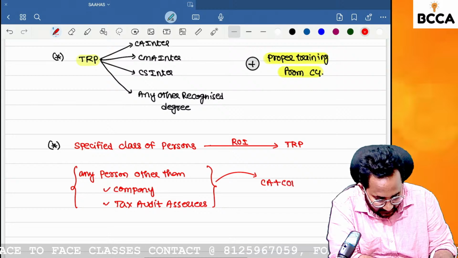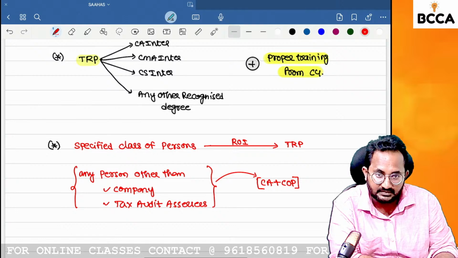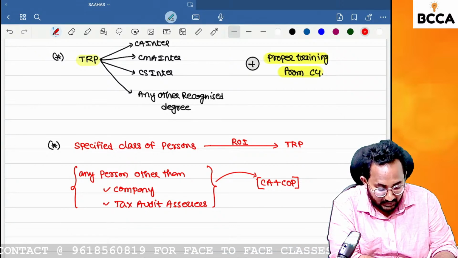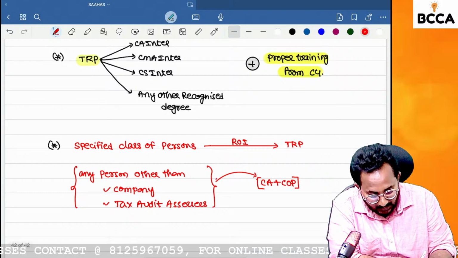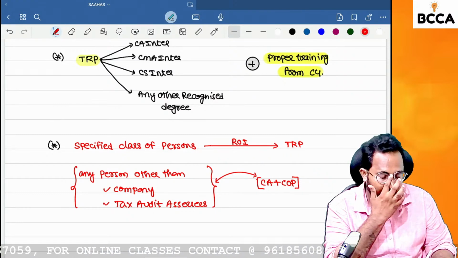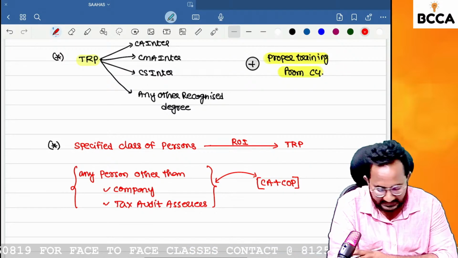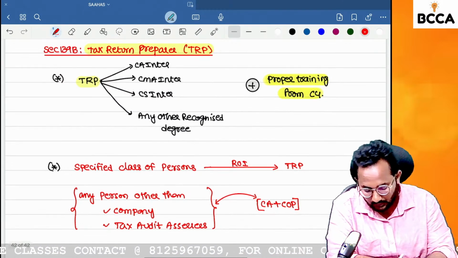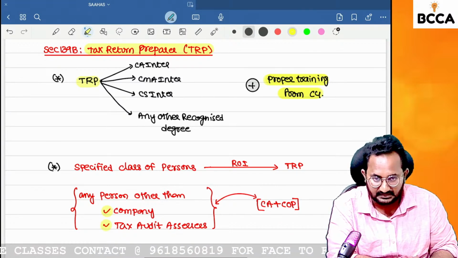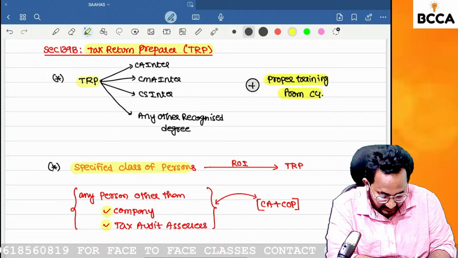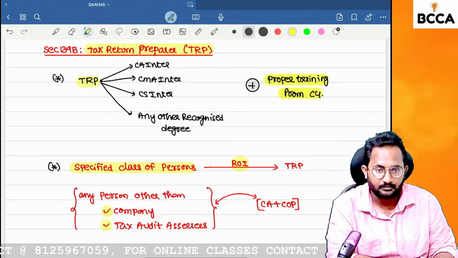A CA holding a certificate of practice, not a CMA holding COP, sir. If any person holding the CA and holding the certificate of practice, then this person can give the services to company as well as tax audit assessees for the purpose of filing the return of incomes. Once again, I'm repeating this point. Any person other than company and other than tax audit assessees will be called the specified class of persons. That persons only will go with the TRP.